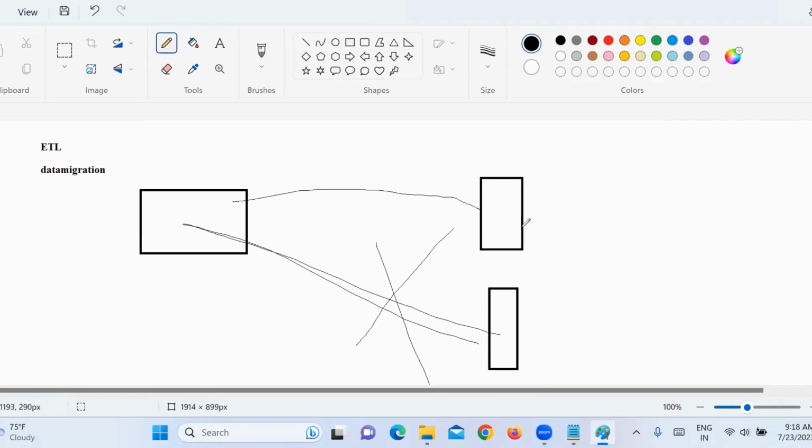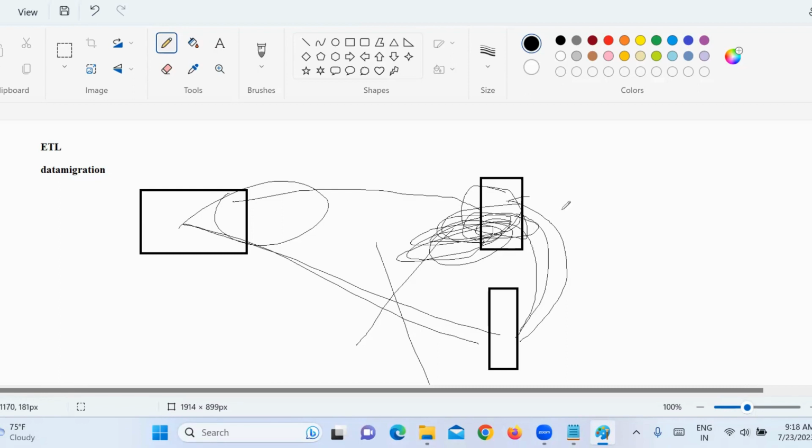Once the QA environment is clear and testing is done, then the database structure they will move, not the data. Records will not move to production. The database structure, procedures, triggers, the entire database design structure, they will move to production, not the data. Application also, they will move the entire coding to production.